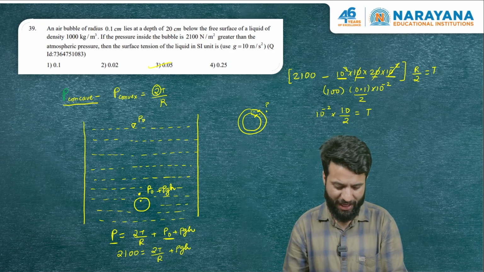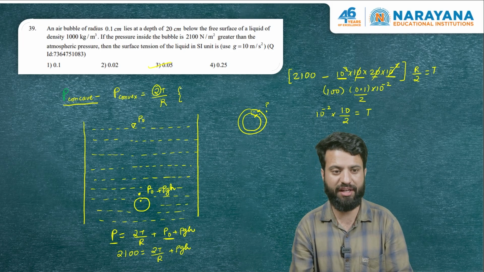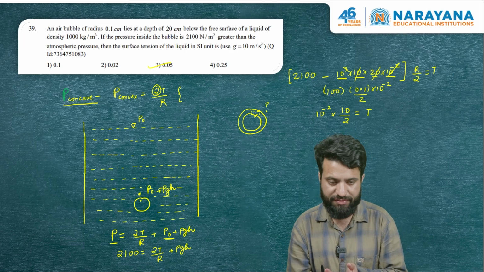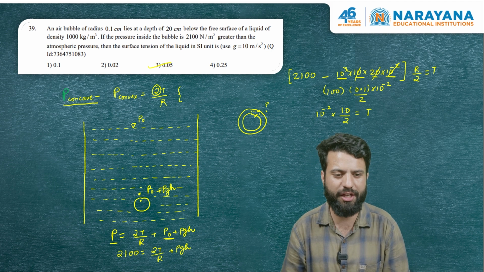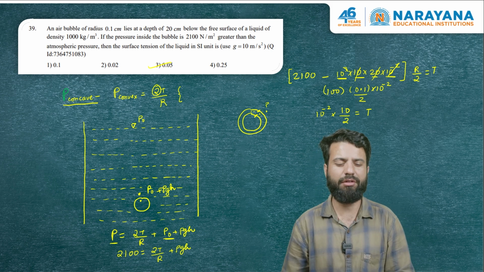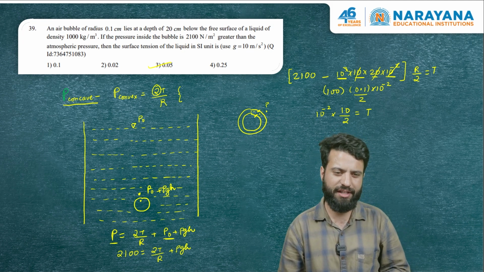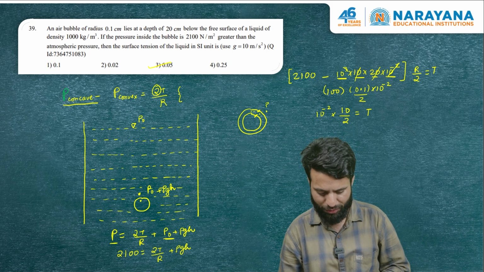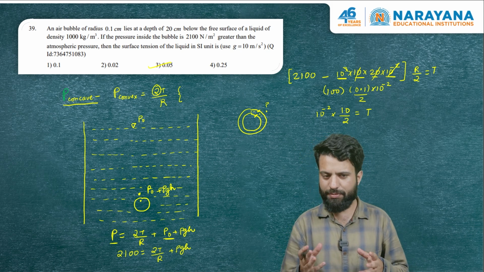Okay. This formula is only valid for a sphere. If the interface is spherical. If it is of any general shape, the formula becomes pressure on the concave side minus pressure on the convex side is T into (1 by R1 plus 1 by R2), where R1 and R2 are the principal radii of curvature.